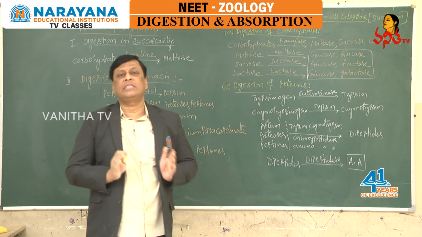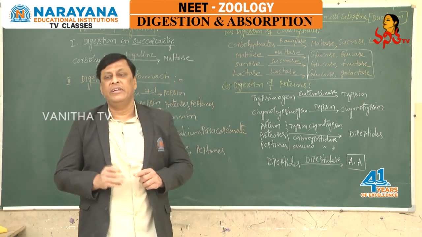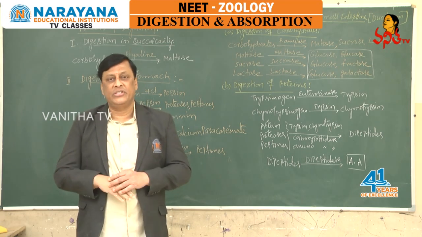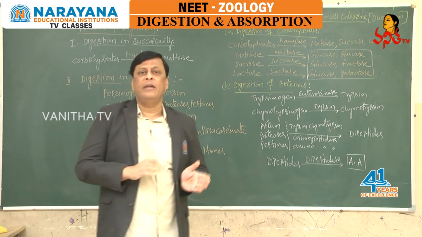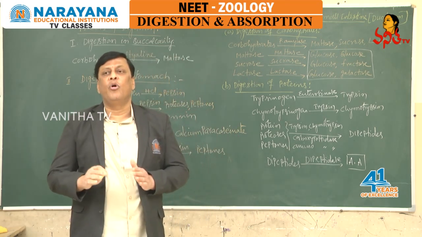The total process of digestion is accomplished by mechanical events and biochemical events, which are under neural and hormonal control.